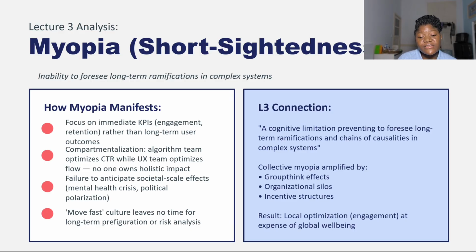How do we connect this to lecture 3? It creates a cognitive limitation that prevents the foreseeing of long-term ramifications and chains of causalities in complex systems. This is actually amplified by groupthink effects, organizational silos, and incentive structures. The result is local optimization within the system itself, but that comes at the expense of global well-being.